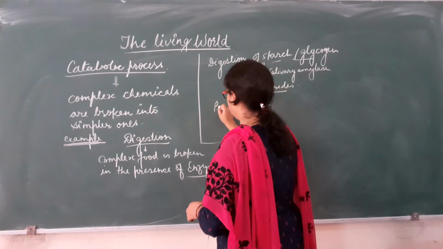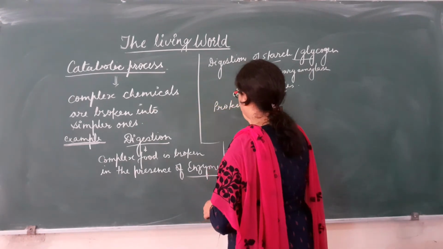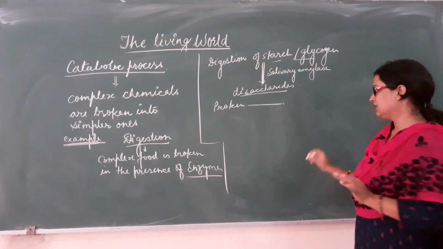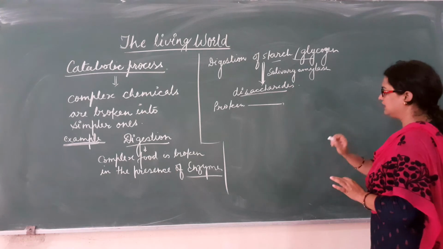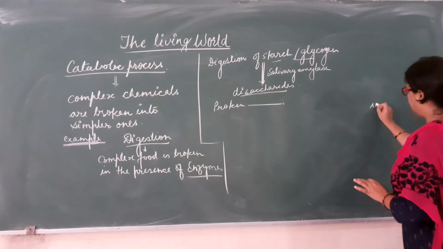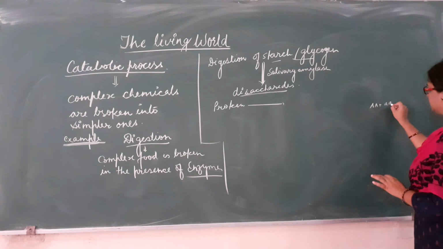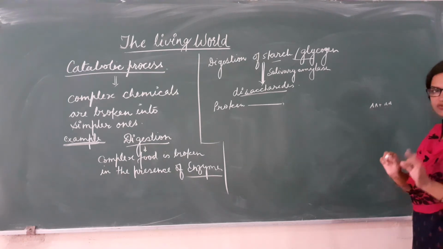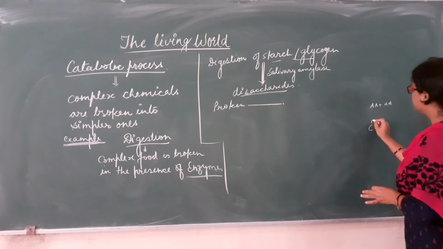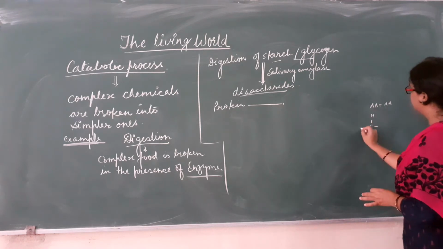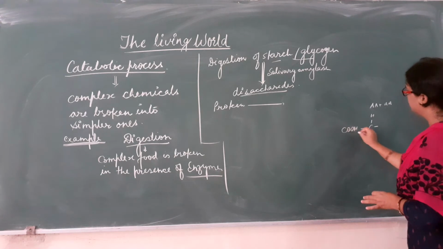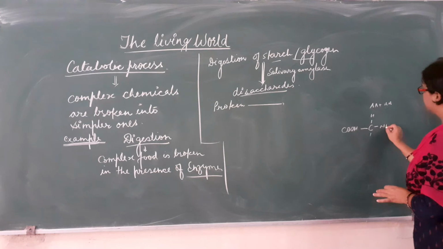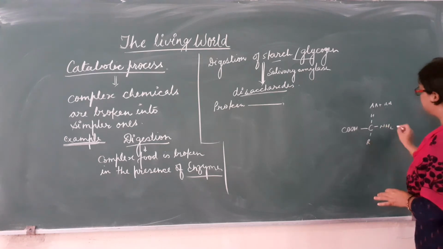What is protein? Protein is a polypeptide which is formed by the joining of several amino acids, amino acid plus amino acid. In between two amino acids, a peptide bond is formed. How? This is the formula of an amino acid.